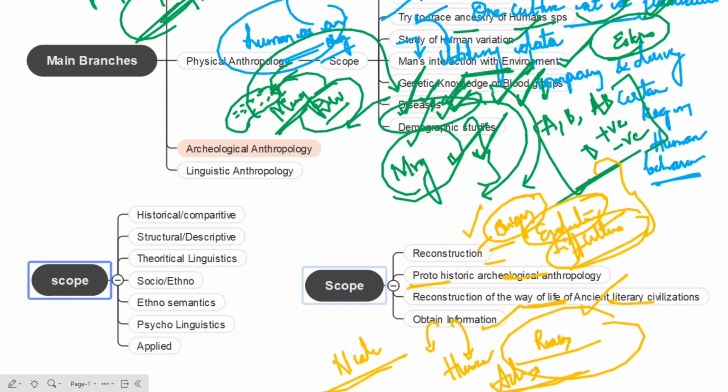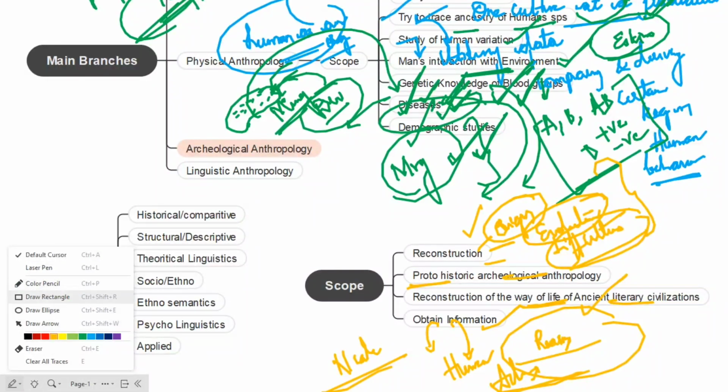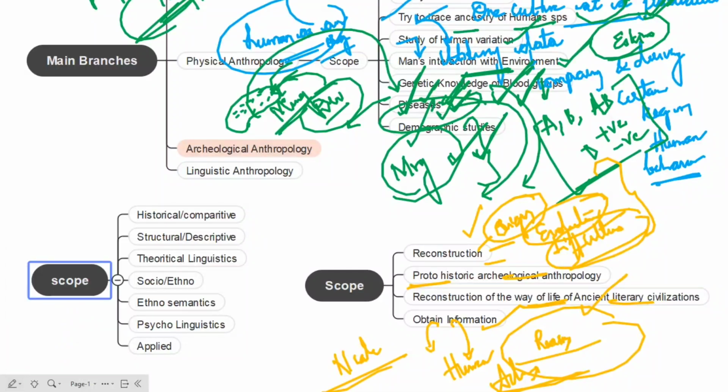So first and foremost, we can go for historical, and as well as comparative study. In this historical study, we can also think about the emergence of language. How this language had emerged in early man. And next one is how it is different, that means divergence from one group to another group.